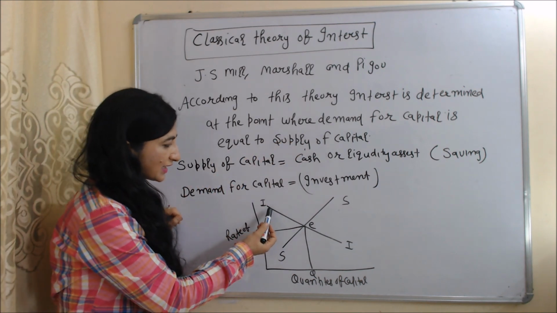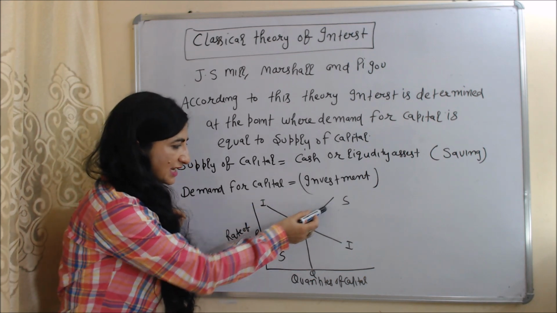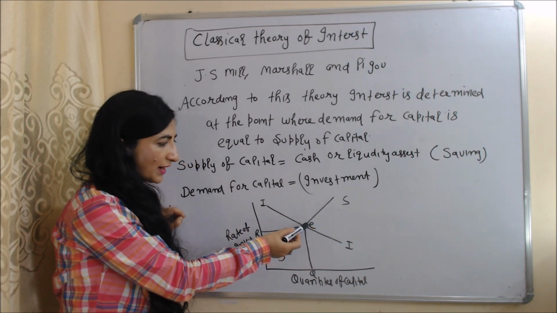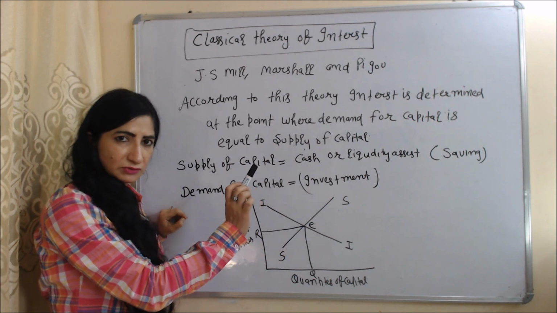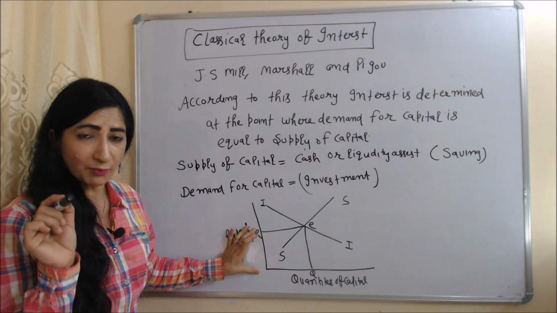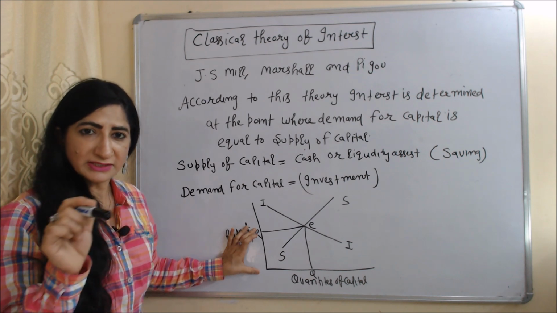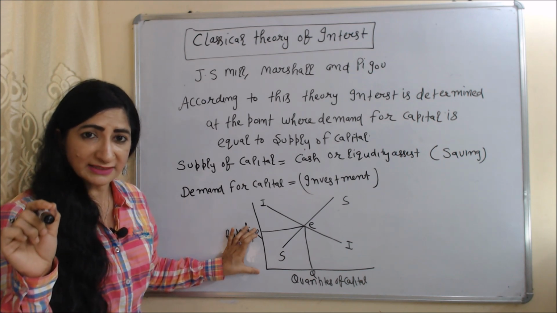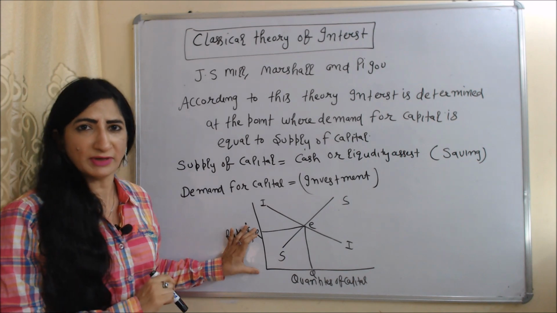So in this diagram, I is the investment curve, S is the saving curve. E is the equilibrium point. At this point, investment is equal to saving, and OR is the equilibrium interest rate, which is determined at the point where demand for capital is equal to supply of capital, or we can say that at this point saving is equal to investment.